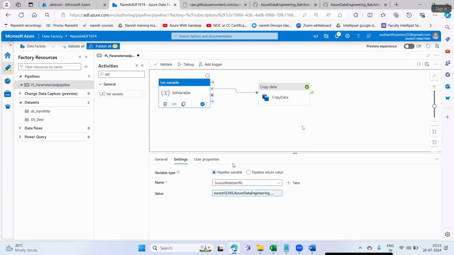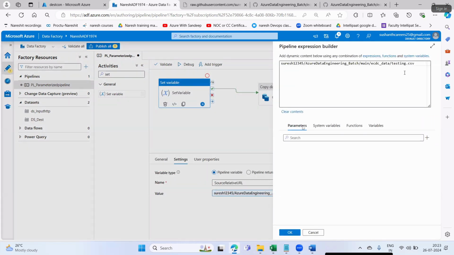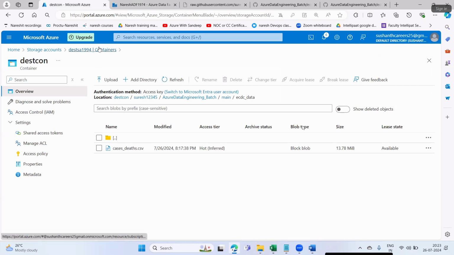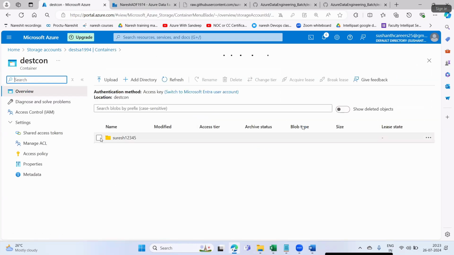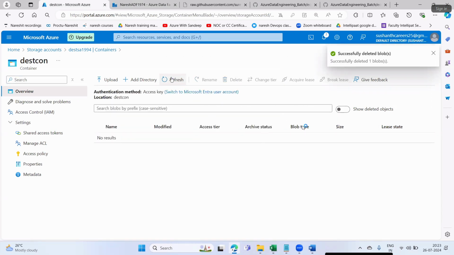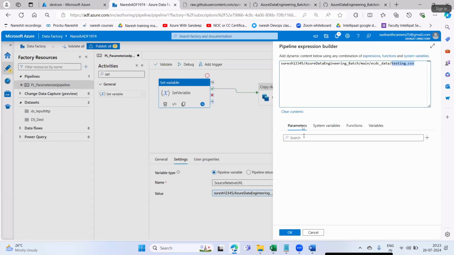But in set variable, I have given the value testing.csv. So if I go to my destination storage account and delete this one, now it is empty. Which file will it load?